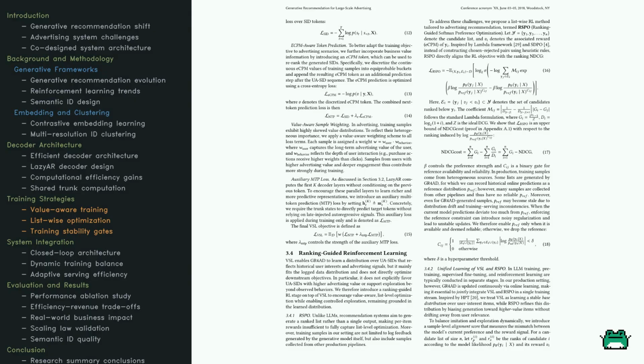Finally, they include a reliability gate, a safety mechanism that checks if the model's current predictions are drifting too far from a stable reference. If the drift is too high, it ignores the reference to keep training stable.